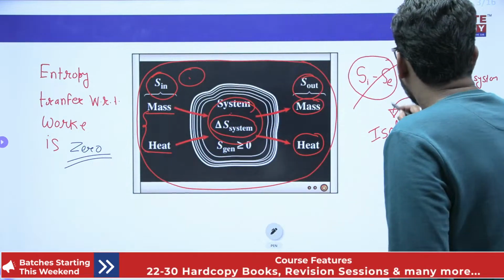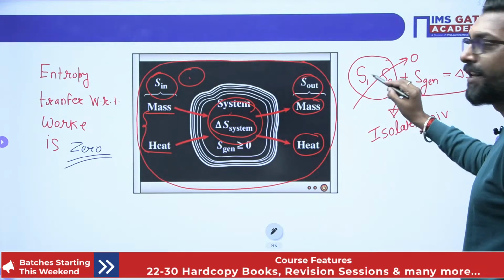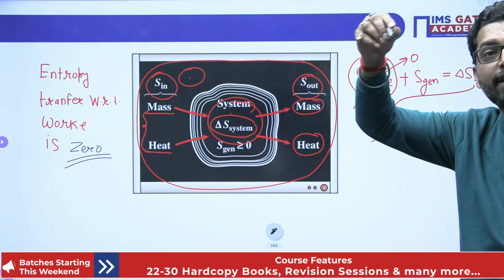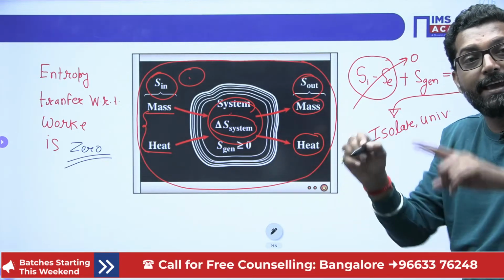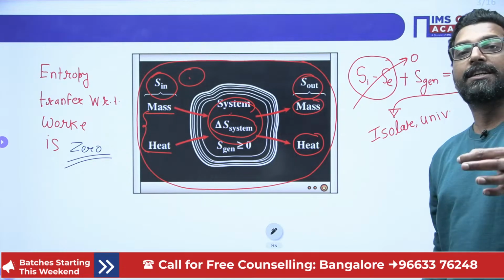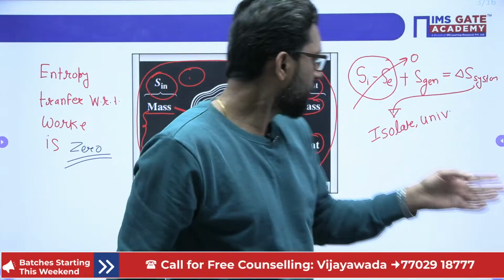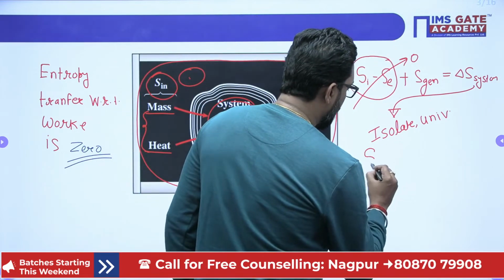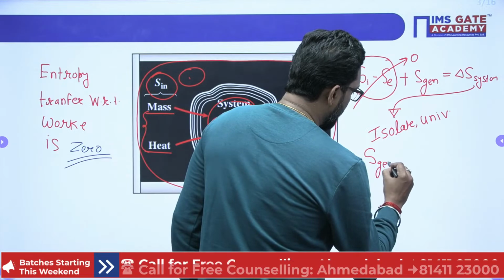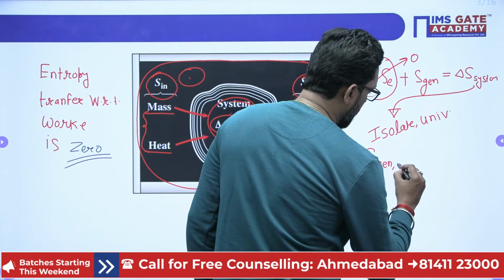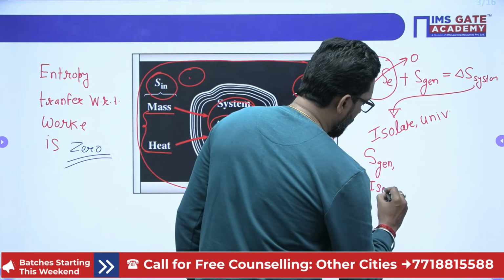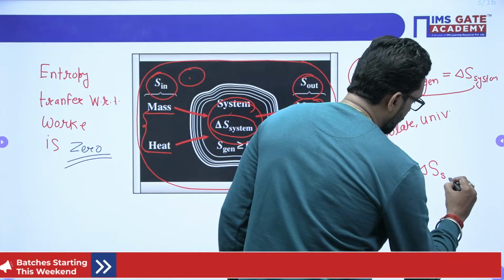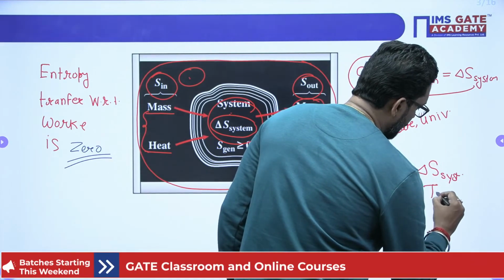That means for an isolated system there is no meaning of entropy in or entropy out, because we take the surrounding as the boundary within which all the activities occur. So there is no sense of transfer. In this sense, for an isolated system, the entropy generation is exactly equal to the change in entropy of the system, and that is your total.